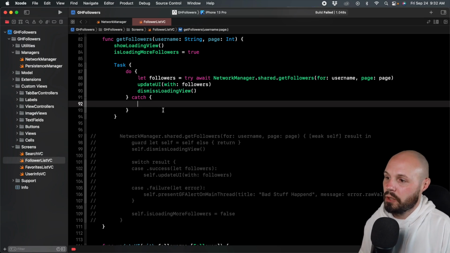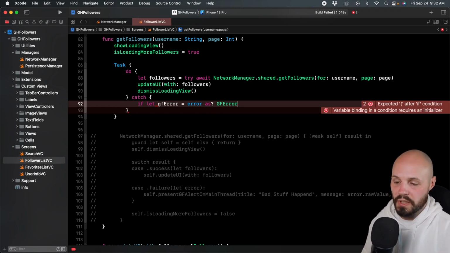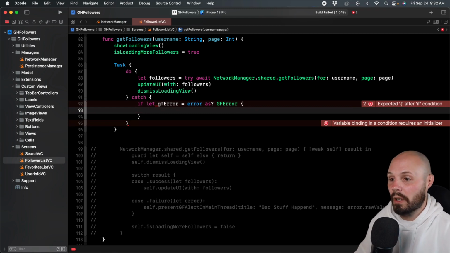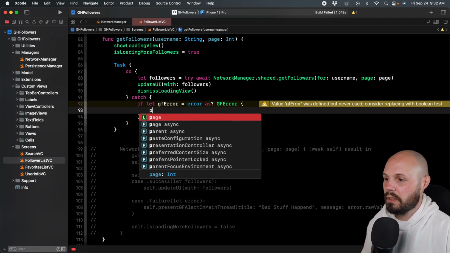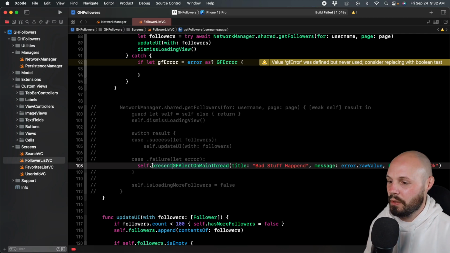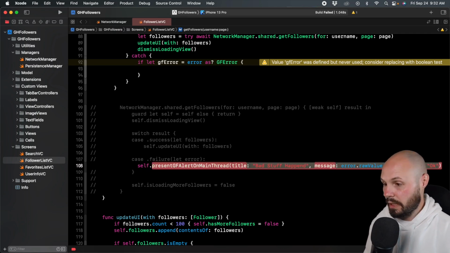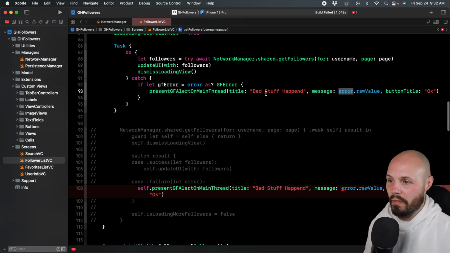So that's why we need to do if let gfError = error as? GFError, and we're casting it as a GFError. So that's when we throw our specific GFError. That means we have our specific invalid username, invalid data. That's our specific stuff. We want to present basically what we have here, right? I'm going to uncomment this. We want to do this. I'm just going to copy and paste it because it's literally the same thing, except